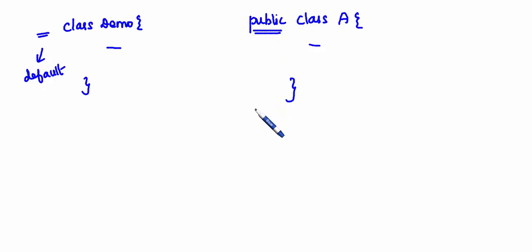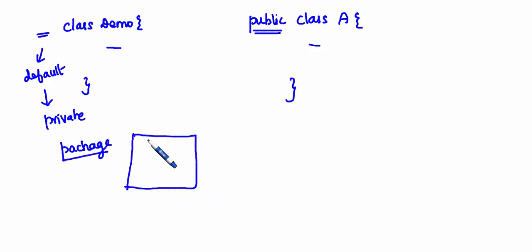Next one, for the top class levels, a top class is nothing but this one. While you declare the class, it has to be either public or default. That is, even if you don't give any access specifier, by default it will take it as default. What default means? It is private within the same package. You should know what is meant by package. Package is nothing but it is like a folder.